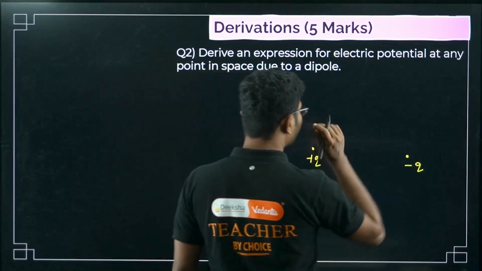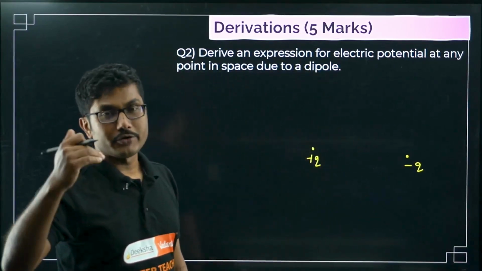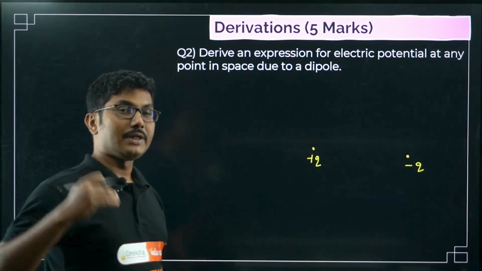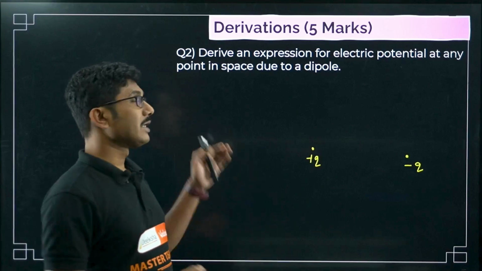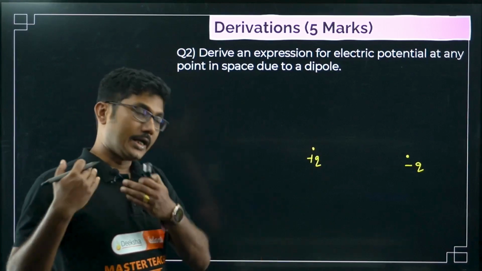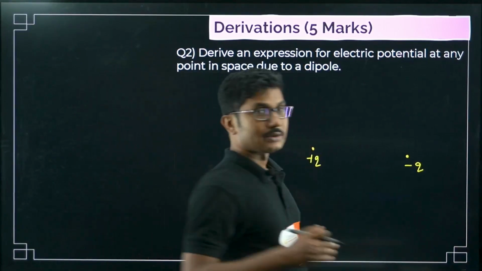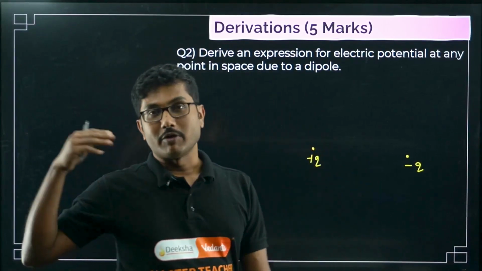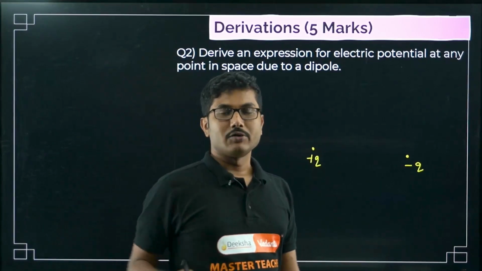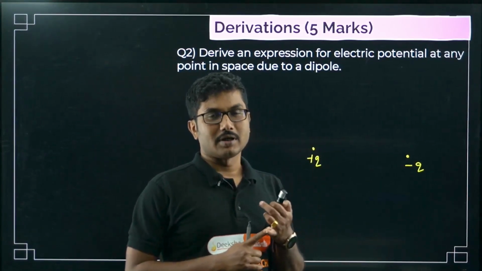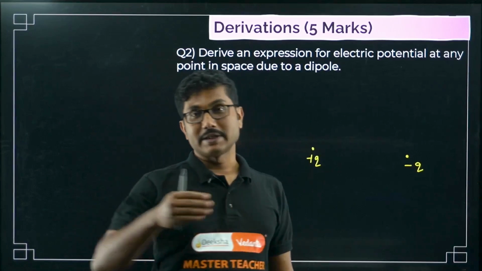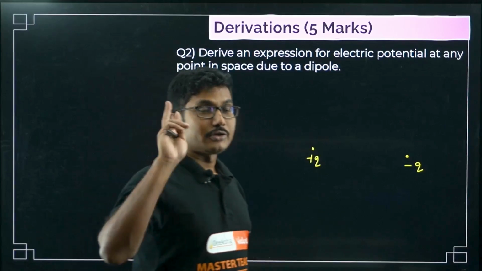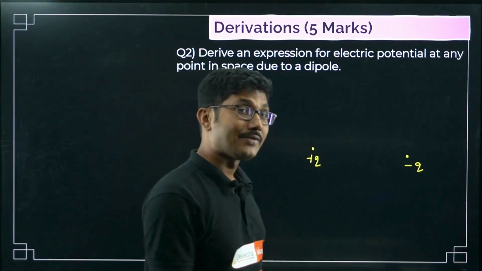I feel electric potential is more important for derivations than electric field. My expectation is that from the electric field chapter there will be a numerical question, and from electric potential there will be a derivation. That is my expectation. It can be wrong, so you have to practice all the derivations from all the chapters. They have given you 3 blueprints for 3 tests. First you appear for the board exam, then you can appear for the first improvement test, then the second improvement test. So there are 3 tests you can appear for, which is why they have given 3 blueprints.